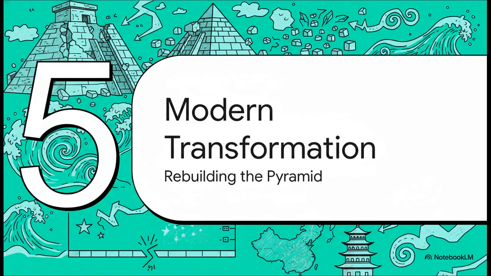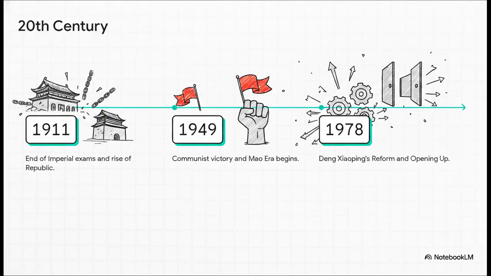Section 5. The Modern Transformation, Rebuilding the Pyramid. Fast forward to the 20th century, and wow, things change at a dizzying pace, like blink and you miss it. In 1905, those ancient exams, abolished. By 1911, the entire imperial system fell completely apart. Then we jump to 1949, and the communist victory kicks off the Mao era, which completely flips the social script on its head. And then, in 1978, Deng Xiaoping triggers these massive economic reforms that effectively shatter whatever was left of the old system. Let's zoom in on those last two eras, because they are wild.